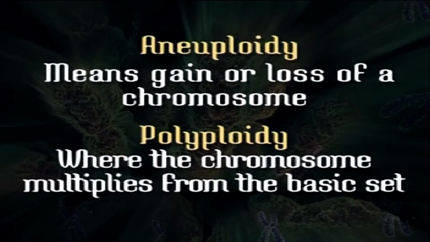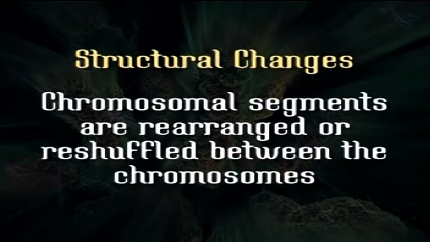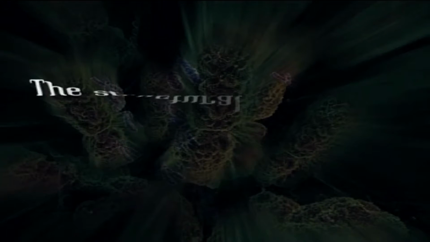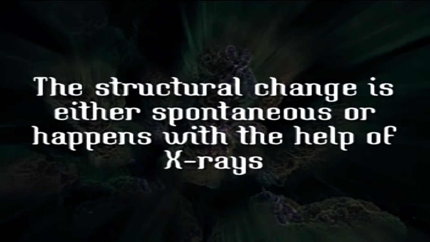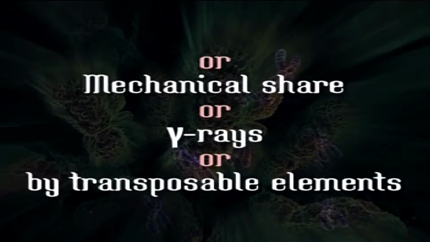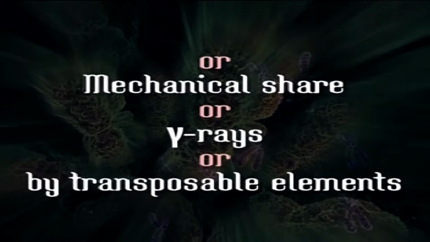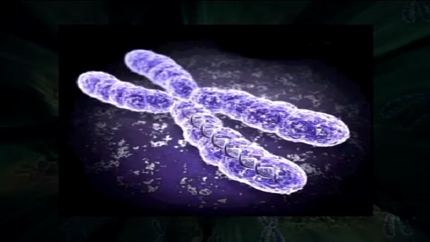On the other hand, we have structural changes in the chromosome, where chromosomal segments are rearranged or reshuffled between the chromosomes. These structural changes occur either spontaneously in nature, with the help of X-rays, mechanical shear or gamma rays, or by transposable elements which are generally present in the chromosomes.